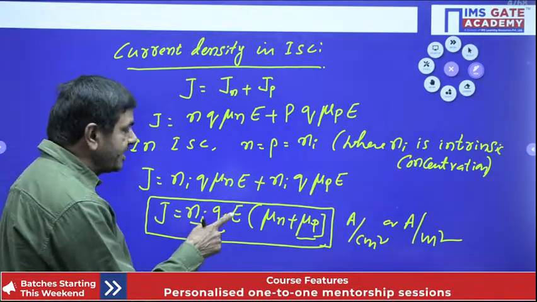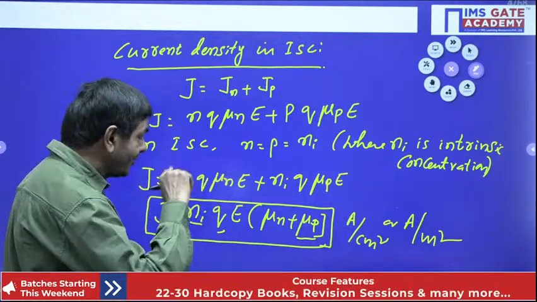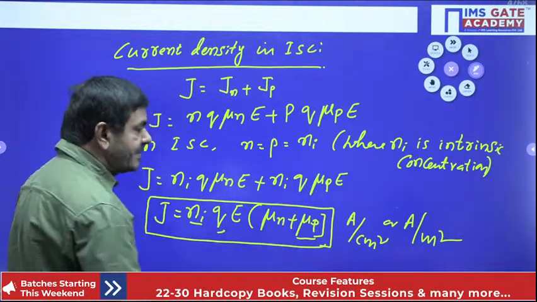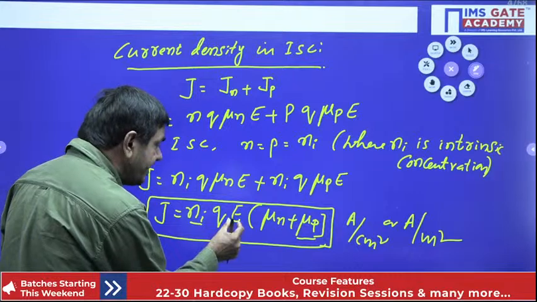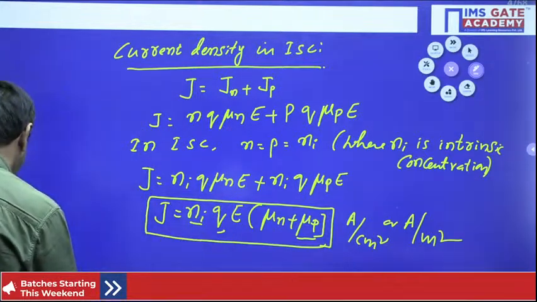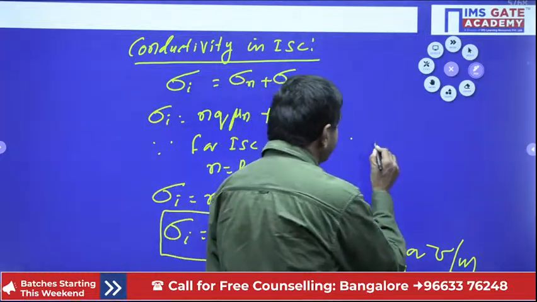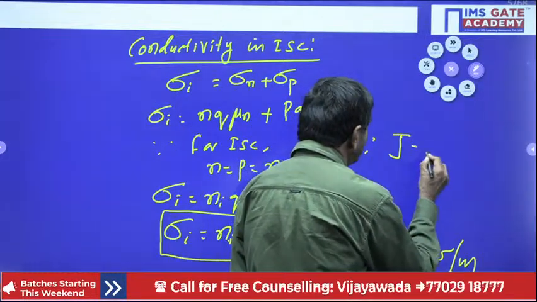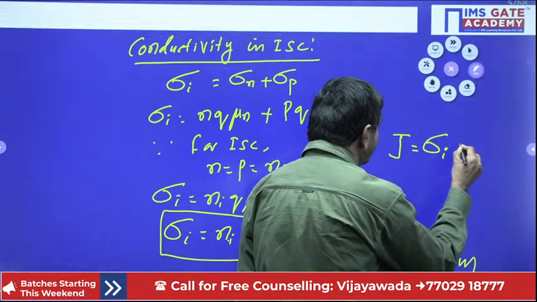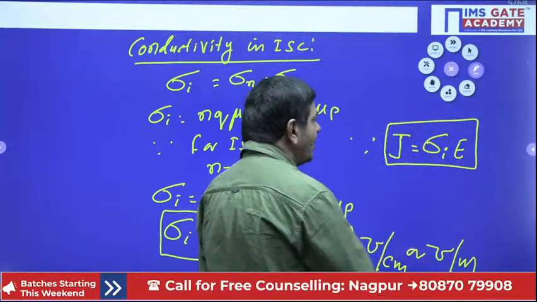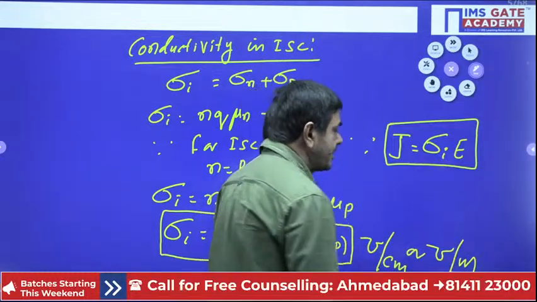There is one more formula you can create here. Ni into Q into mu N plus mu P is sigma I, so sigma I into E also we can write. Now current density J can also be written as sigma I into E. It is allowed.